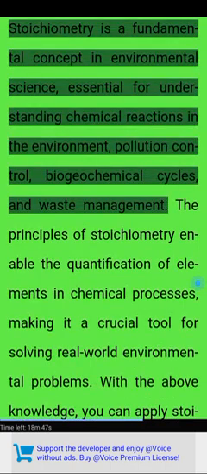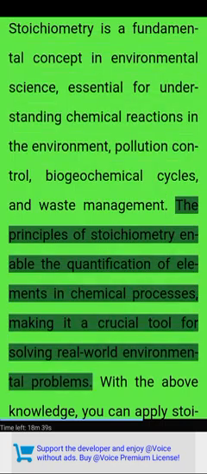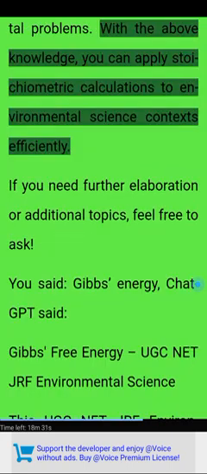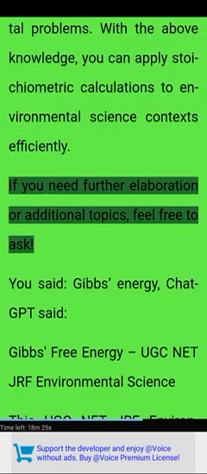UGC NET 2019. Conclusion. Stoichiometry is a fundamental concept in environmental science, essential for understanding chemical reactions in the environment, pollution control, biogeochemical cycles, and waste management. The principles of stoichiometry enable the quantification of elements in chemical processes, making it a crucial tool for solving real-world environmental problems. With the above knowledge, you can apply stoichiometric calculations to environmental science contexts efficiently. If you need further elaboration or additional topics, feel free to ask.